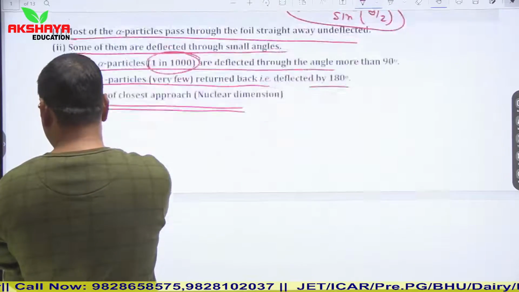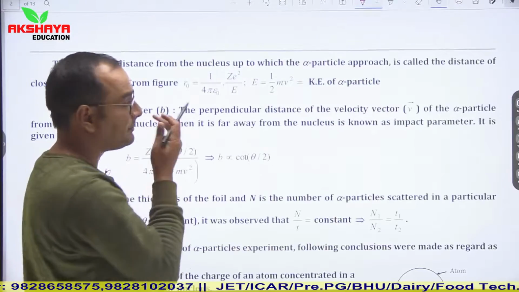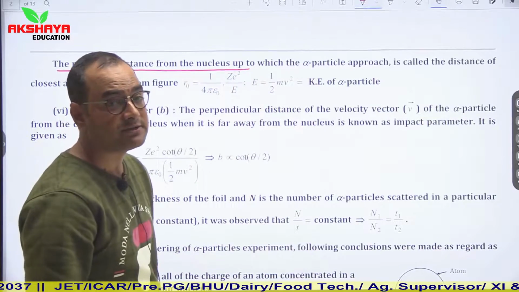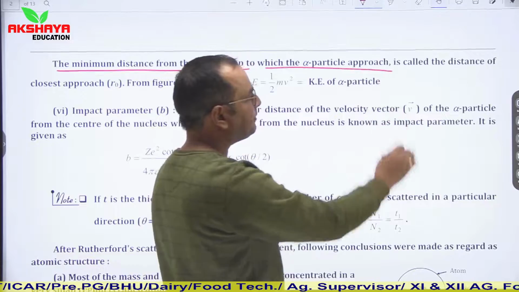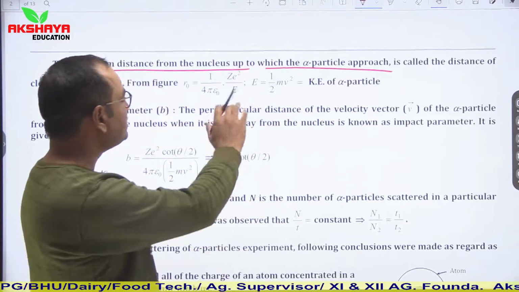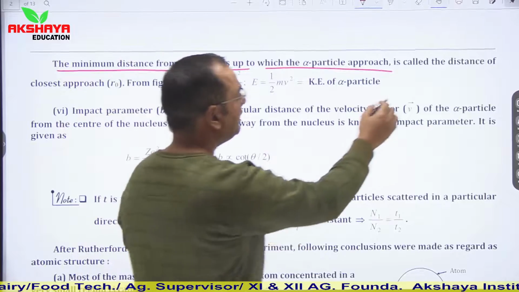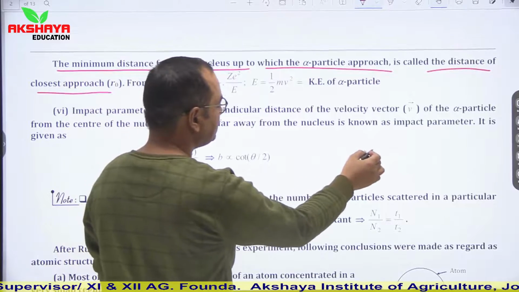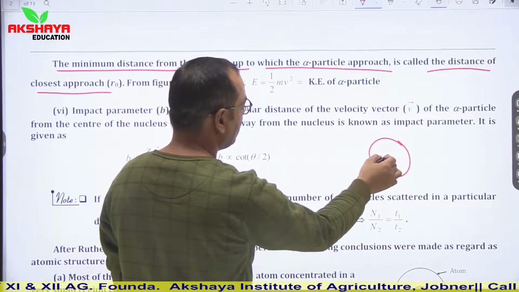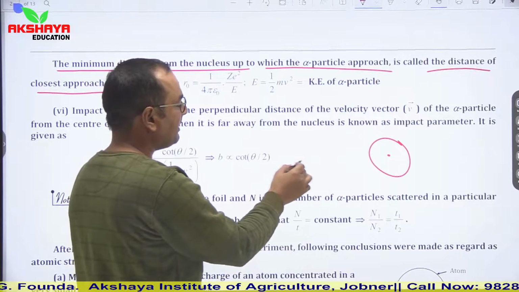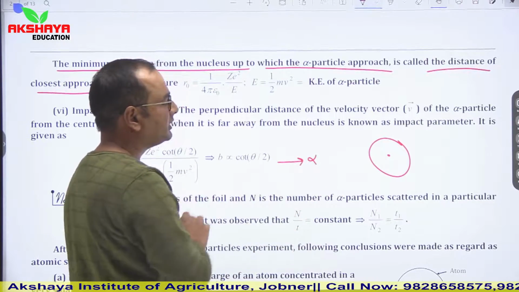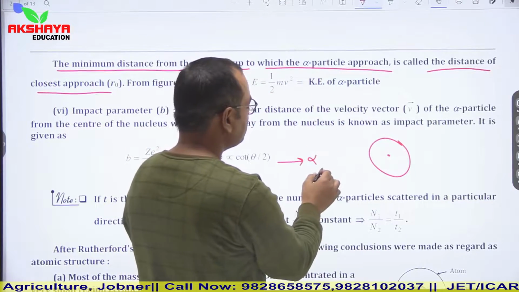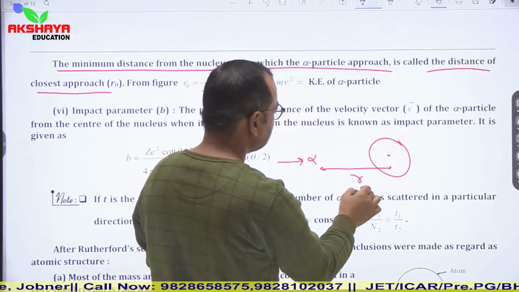Now see, distance of closest approach. The distance of closest approach is the minimum distance from the nucleus up to which the alpha particle approaches. This is known as the distance of closest approach. We can clearly see, let us say that this is the center of the gold foil and here the alpha particle is approaching towards it. The minimum distance from the nucleus to which the alpha particle approaches is this distance. Let us say this distance is r naught.